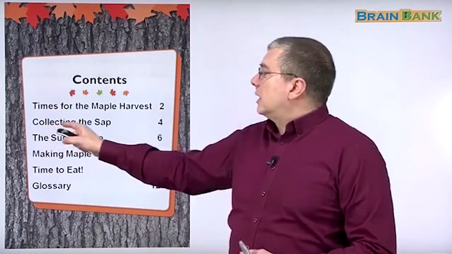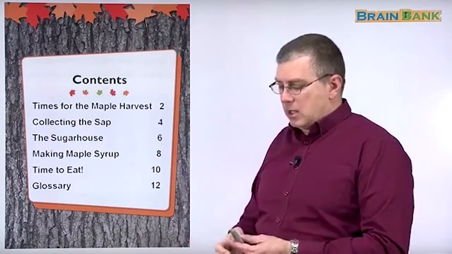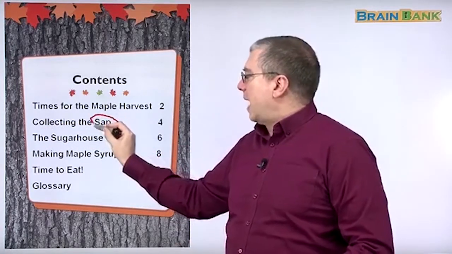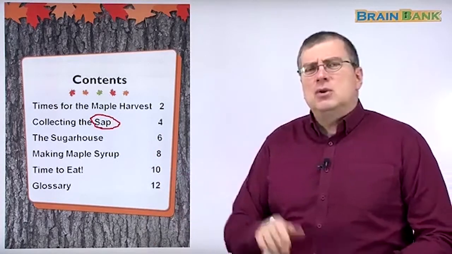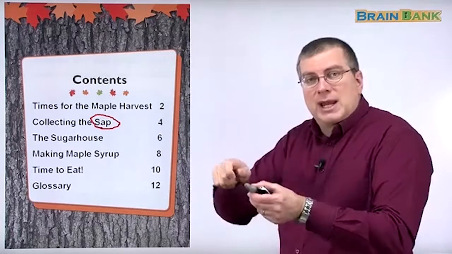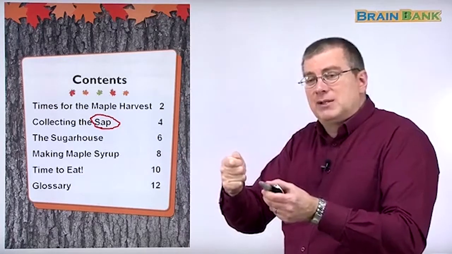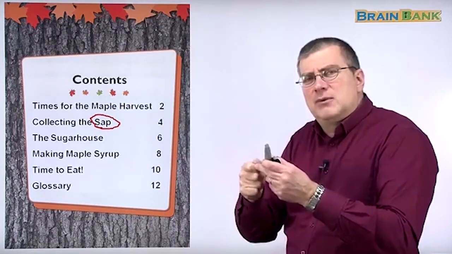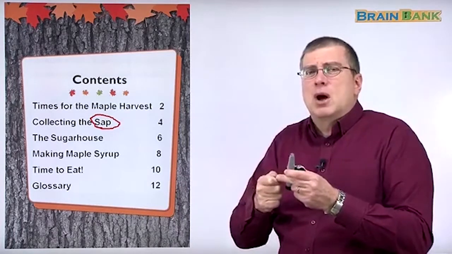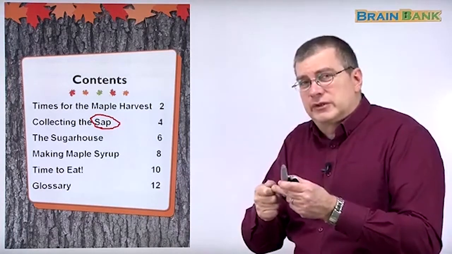The next one is collecting the sap. Now here we have a word that you probably don't know, sap. If you look at a plant, any plant, and if it's a small plant, you can break part of the plant off, you can see there's some kind of liquid or some kind of water inside. Yeah, it's some water, but it's like juice, right?